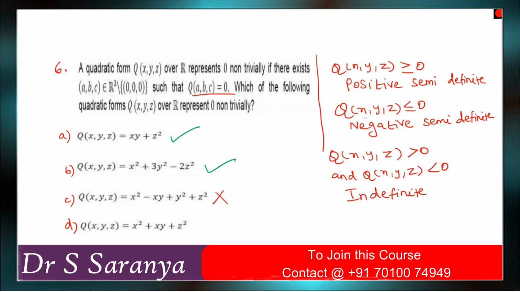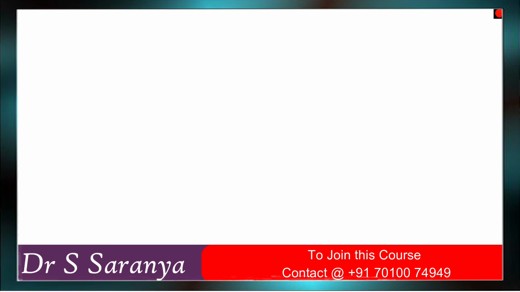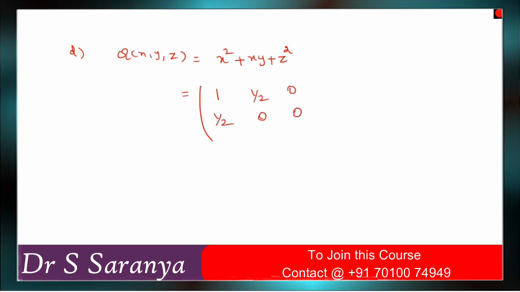So come to the fourth one. Fourth option, Q of x, y, z is equal to x squared plus xy plus z squared. So what is the matrix format? It is 1, 1 by 2, 0, 1 by 2, 0, 0, 0, 0, 1. So what is our D1? D1 is the determinant of the principal submatrix, equal to 1, which is greater than 0.